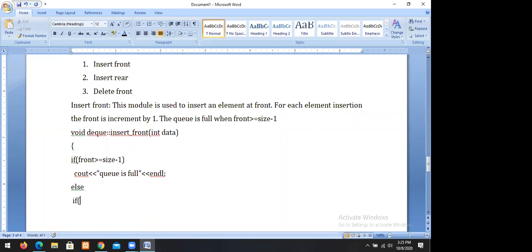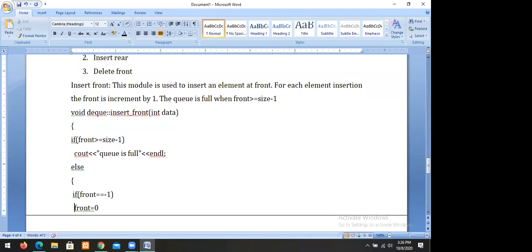If front equals minus 1, then front equals 0. Otherwise not.